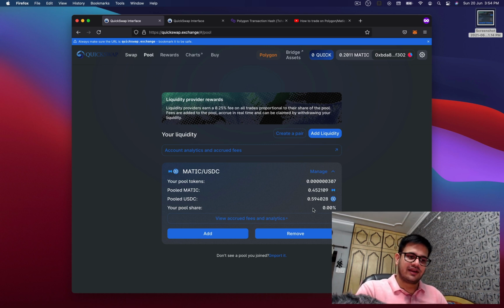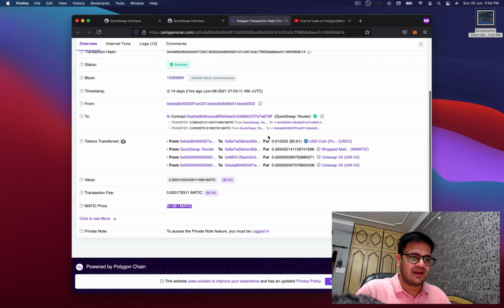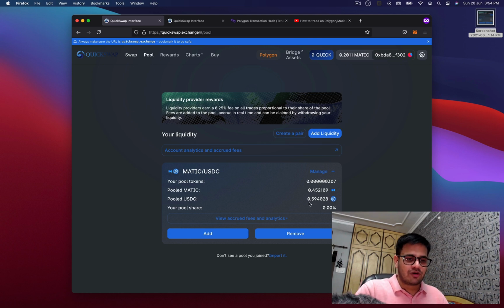If I take out this liquidity and I convert my Matic back to USDC, I will basically get 0.59 into 2. But if I had held on over here, I would have received maybe a little more USDC. But if you think about it in terms of Matic, if I convert 0.59 USDC now into Matic, I will get 0.45 again, which will give me 0.9 total.